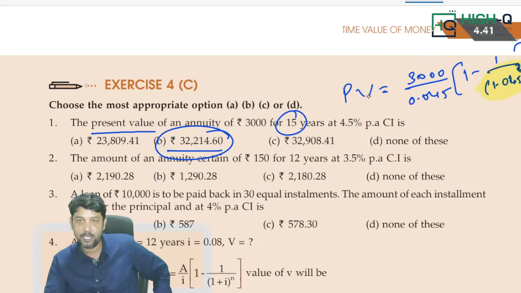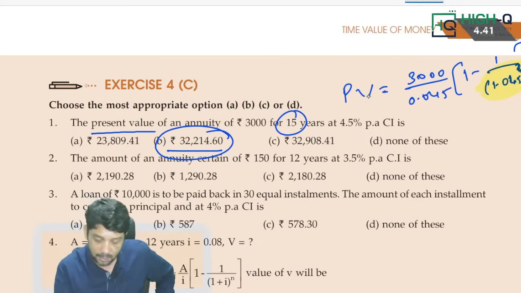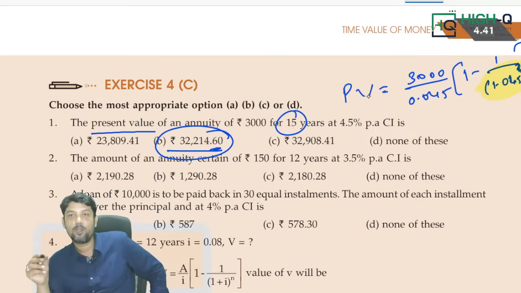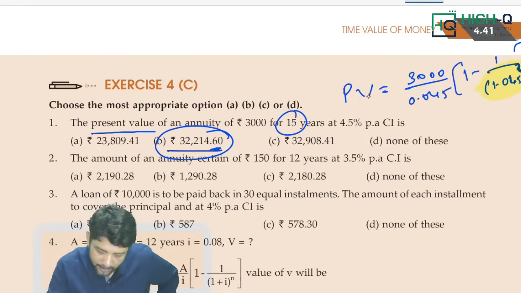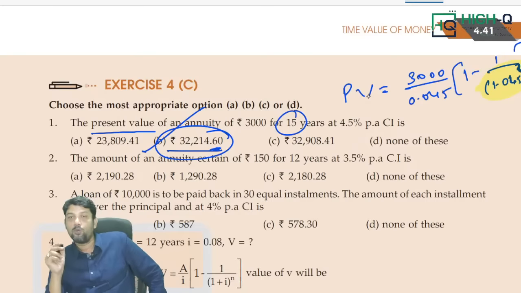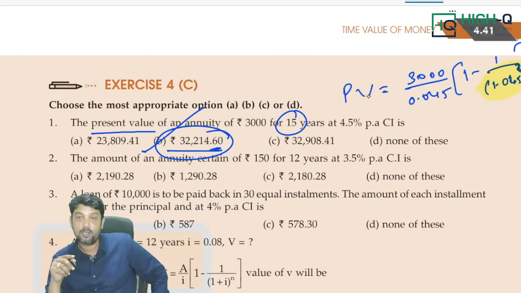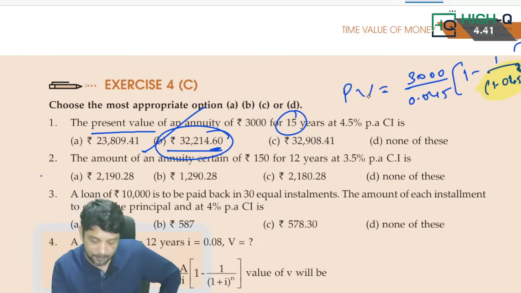If you want the exact answer, after the decimal we have only 2 digits, so every time taking two digits will waste a lot of our time. So instead of converting to 2 digits, go for the nearer answer. So here the nearer answer is 32,214.60. If you are still not confident, go for the second question.